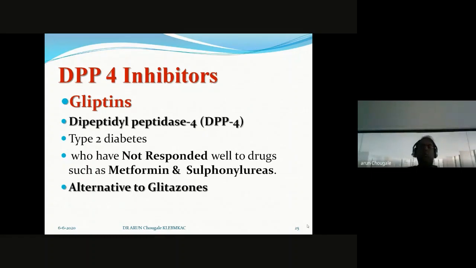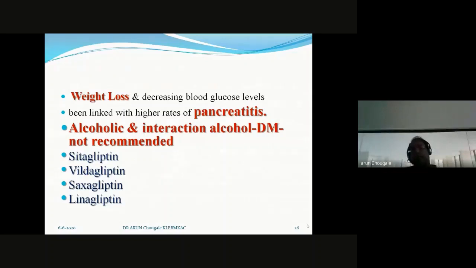How to identify? It is gliptins. Weight loss is a side effect of gliptins, and they are linked with higher rates of pancreatitis. That's why when the patient is taking gliptins, with respect to other anti-diabetic medication alcohol is not a bigger issue, but with gliptins alcohol creates a serious issue.